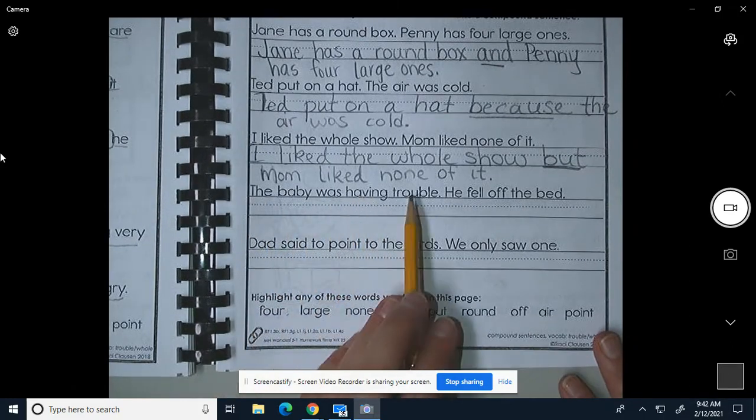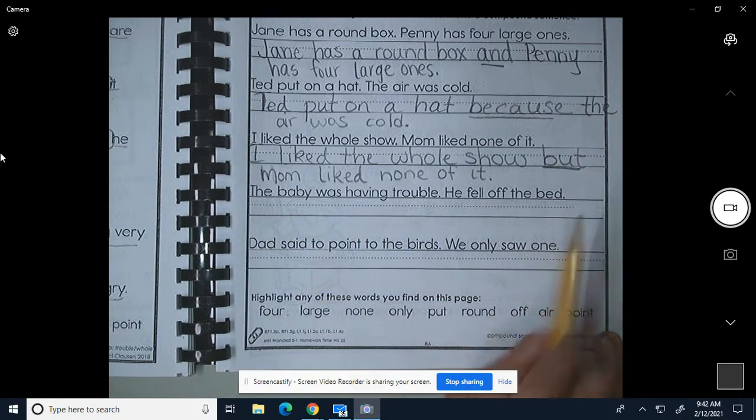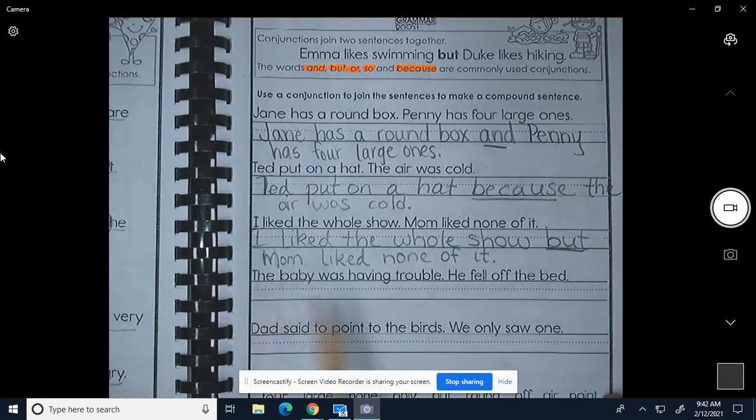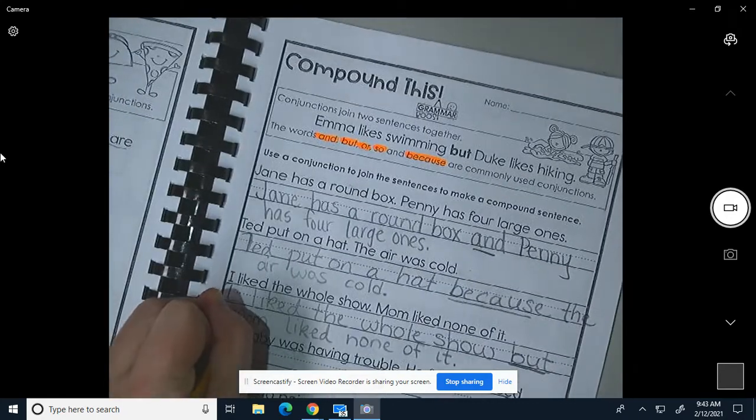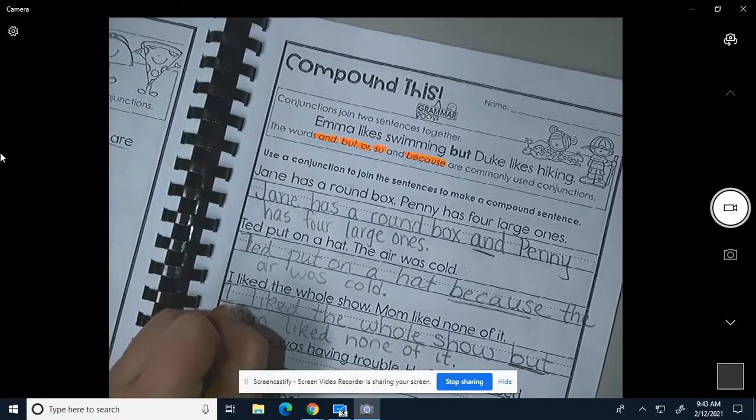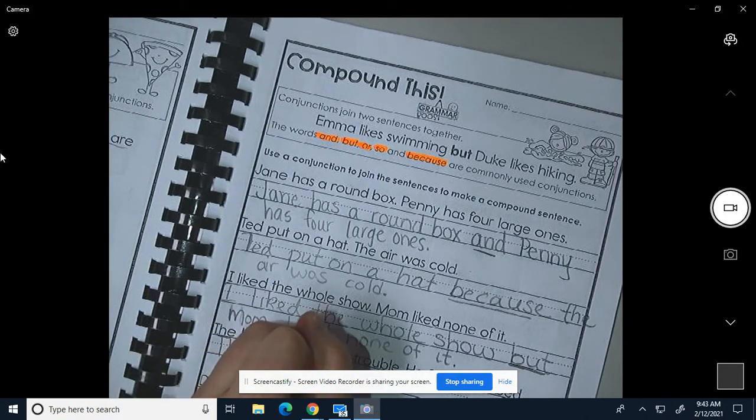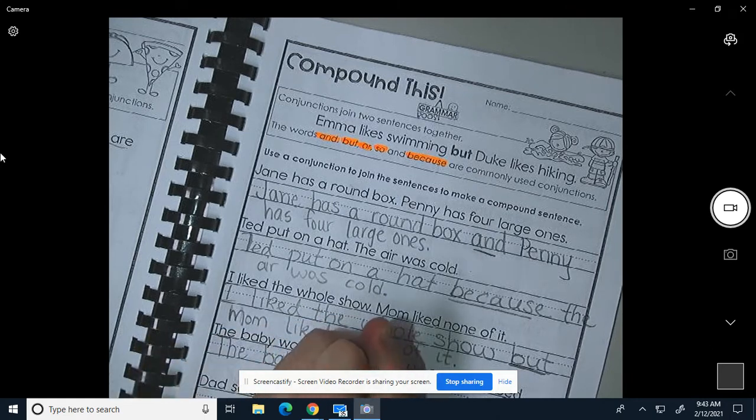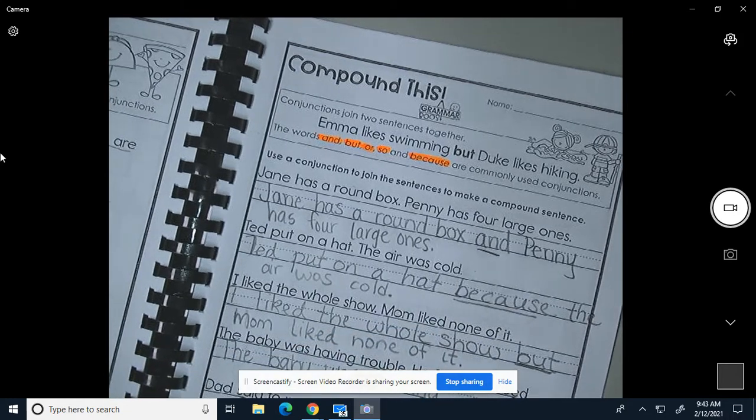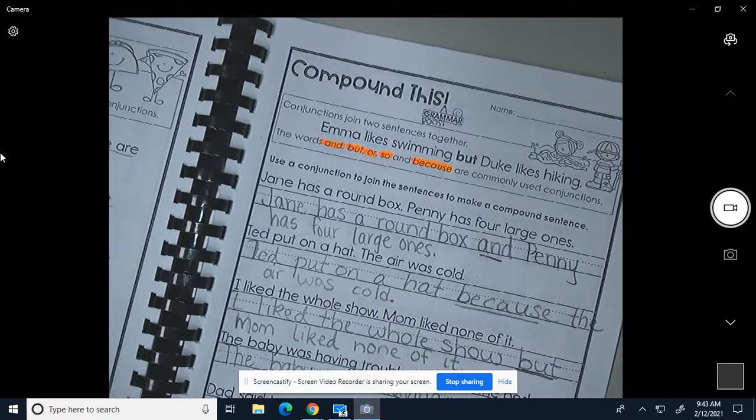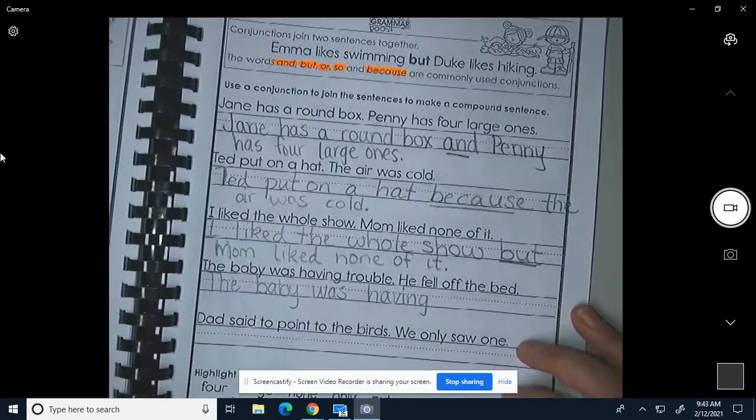The baby was having trouble. He fell off the bed. The baby was having trouble and he fell off the bed. Yeah, I think that's good. And some of these, you could have more than one of them in there. It's just whatever you would like. It has to make sense, but if it makes sense, you can use it. Like we wouldn't say the baby was having trouble, but he fell off the bed. That doesn't make any sense.